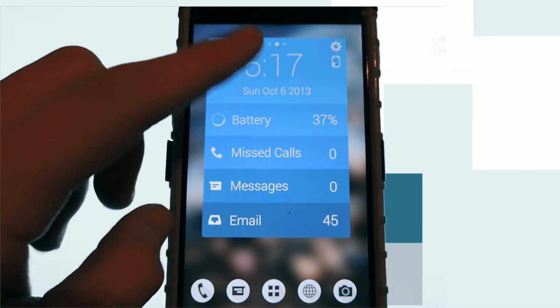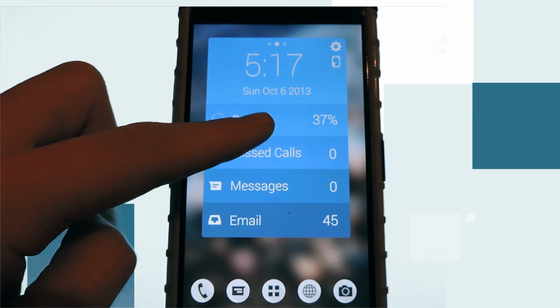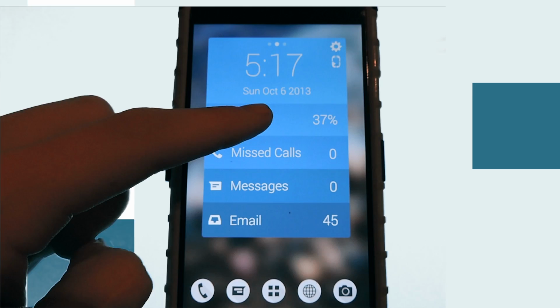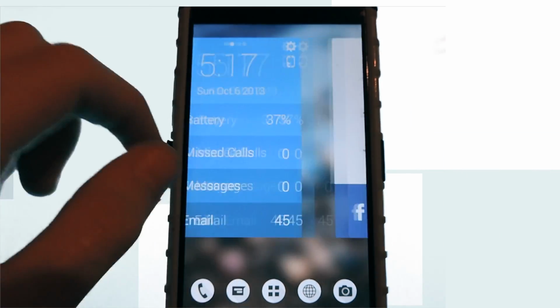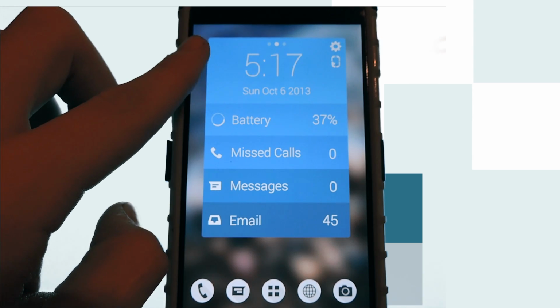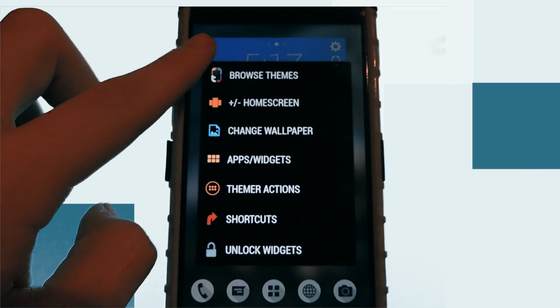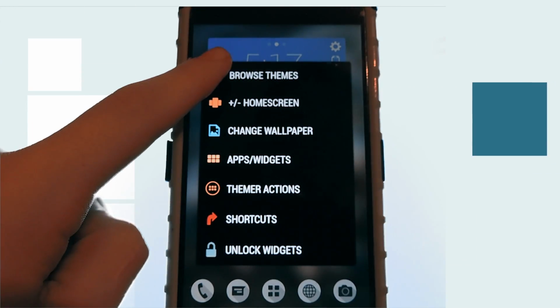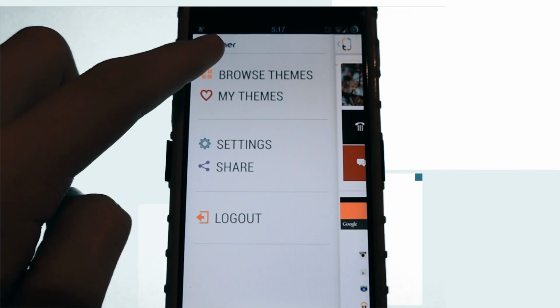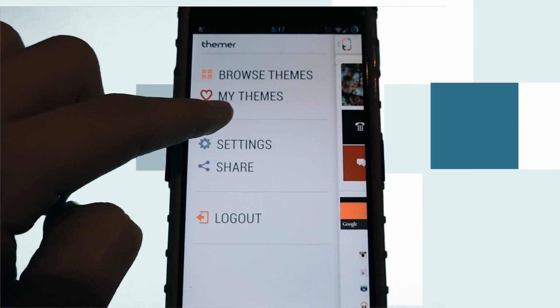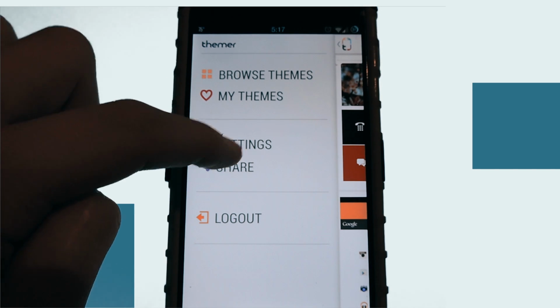With Themer, it's really easy to set up a theme. It's pretty much one click. You find the theme you like, you press Apply, and it applies the theme. So let me show you some of the themes that they have. Let's tap on Browse Themes, and when you open it, you pretty much get this. You have Browse Themes, My Themes, Settings, Share, and Log Out.